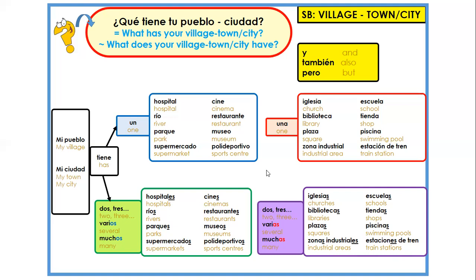Excellent. Right, so let's have a look at doing a little practice. The first couple of sentences, I am going to say them in Spanish and you tell me in English. For that, you need to be quite familiar with the sentence builder. You need to know where to look. So if I say, for example, ¿qué tiene tu pueblo?